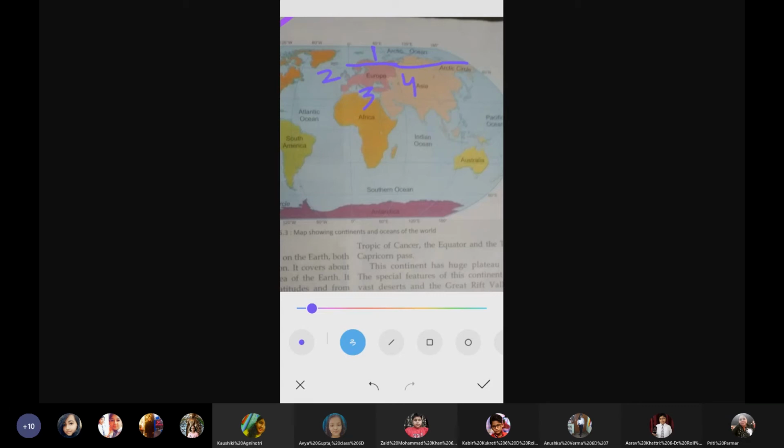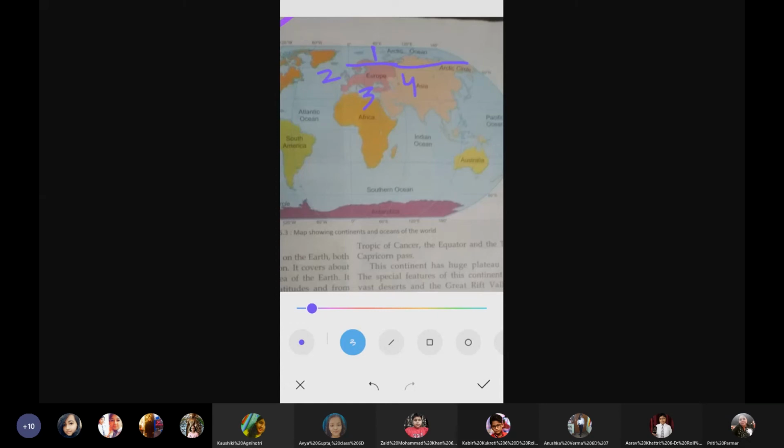Underline Mount Blanc. Now, again, just like we have Himalayan ranges, they have Alps. And then among the Alps, they have Mount Blanc as the highest peak, while Mount Elbrus, which is in the Caucasus Mountains, is the highest mountain peak in Europe. So in Alps, the highest mountain peak is Mount Blanc, whereas the highest mountain peak in Europe in general is in the Caucasus Mountains. It is known as Mount Elbrus. Okay, underline all these details.